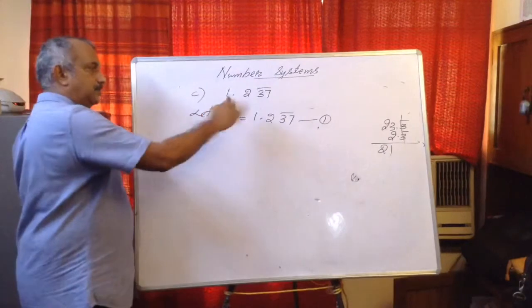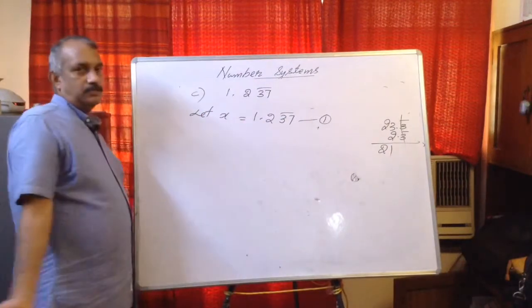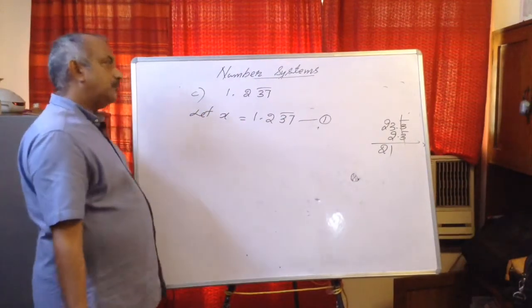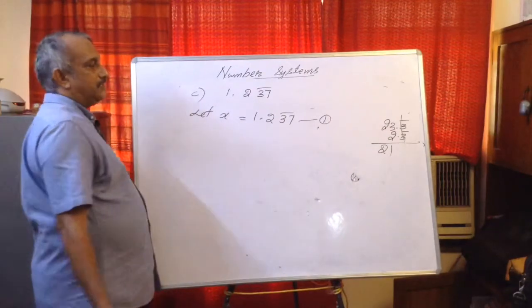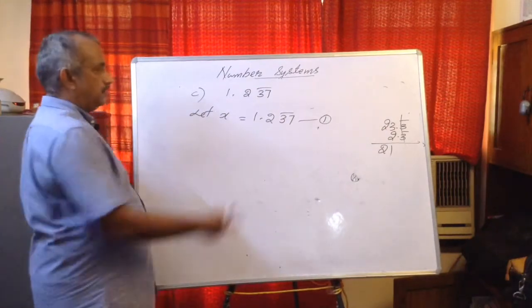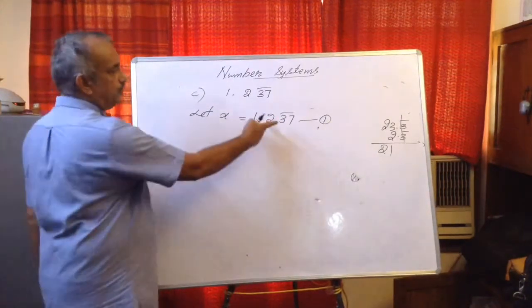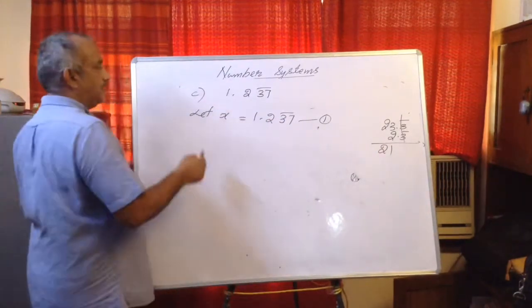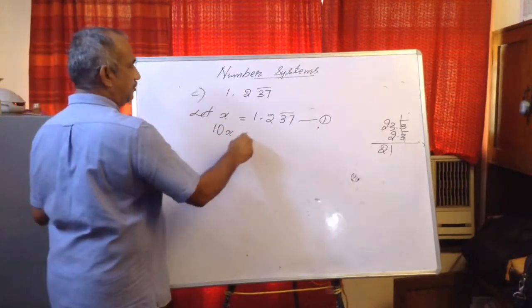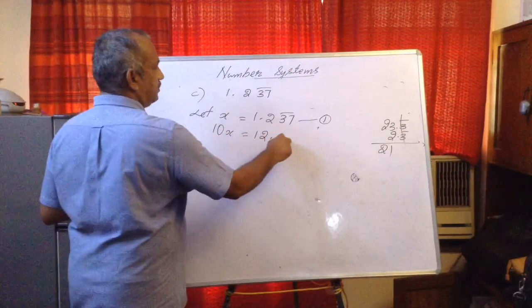I'm telling you once again, don't get confused. You can start with x or you can start with P by Q, both are the same. Now how many digits are not repeating in the decimal part? The bar is for 37, that is repeating. So 2 is not repeating, 1 digit. So I'm going to multiply by 10. 10x is equal to 12.37 bar.